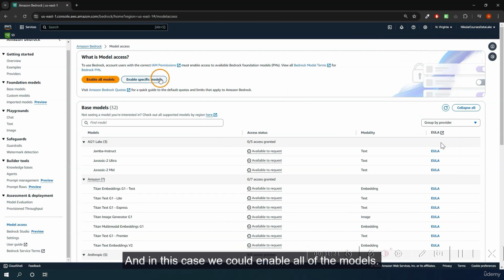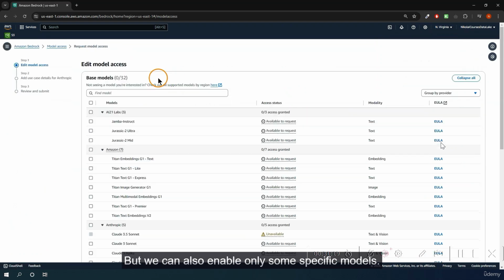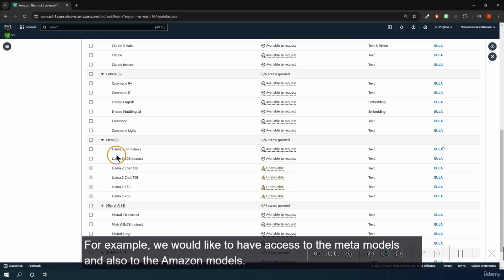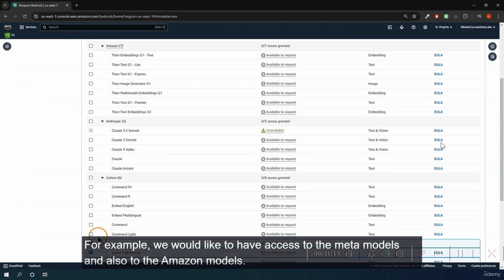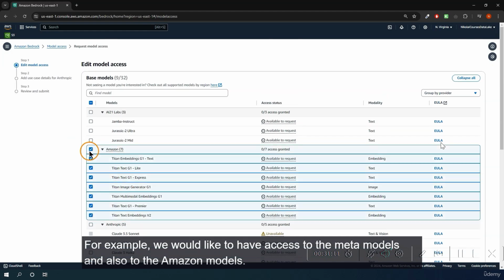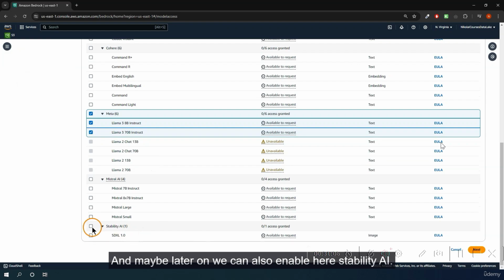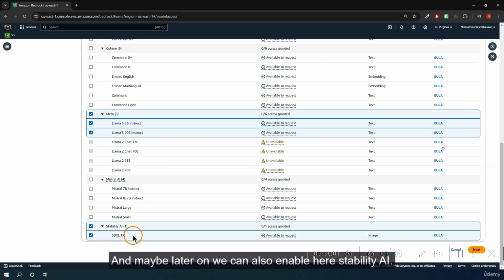In this case, we could enable all of the models, but we can also enable only some specific models. For example, we would like to have access to the Meta models and also to the Amazon models. And maybe later on, we can also enable Stability AI. So here we can also check just the ones that we are interested in.